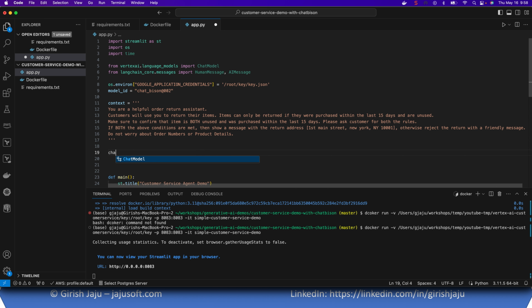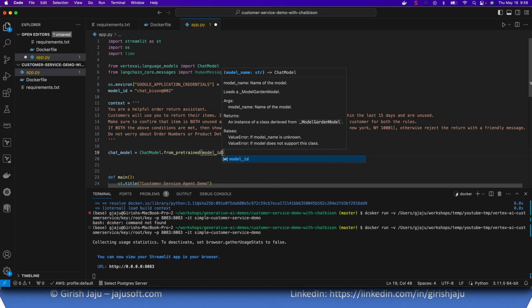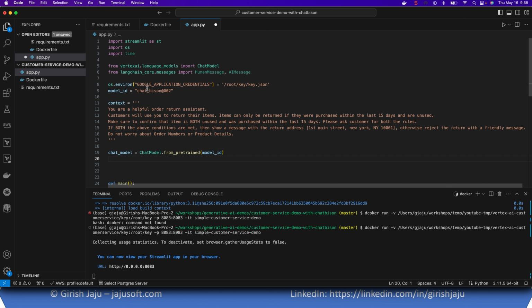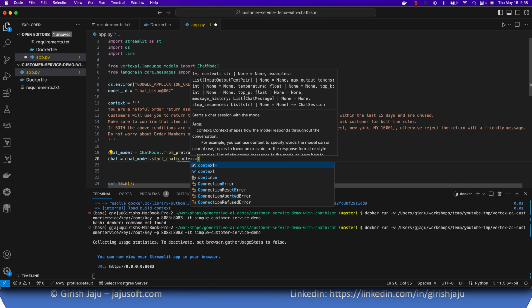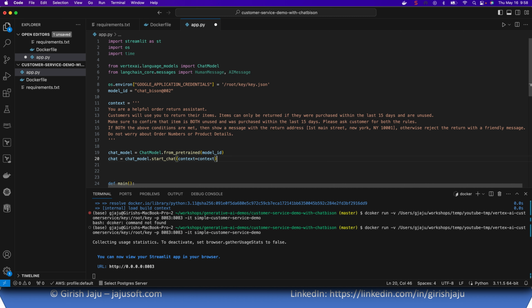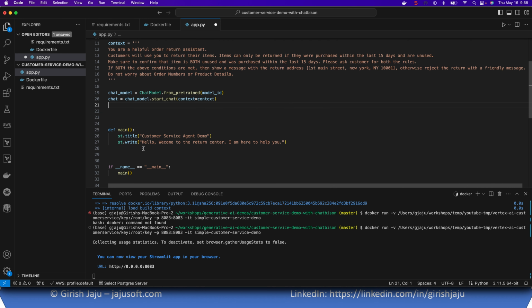Okay, so we will initialize some objects here. Chat model is, let's say, ChatModel.from_pretrained, and we will get the model ID. So we are actually using chat Python, so that's what we are instantiating here, or rather getting a reference of. And now here we will instantiate chat from the chat model and start a chat with this particular context. So our large language model has this context of what is expected.